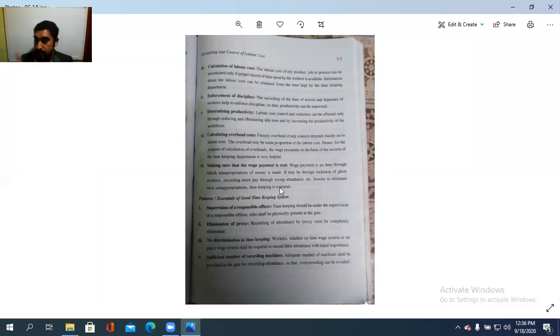So responsible officer should be there, supervision of a responsible officer, then elimination of proxy, no discrimination in timekeeping, whether it is time-based system or the piece-based system is to be followed. Both cases need to be done in a fair manner.